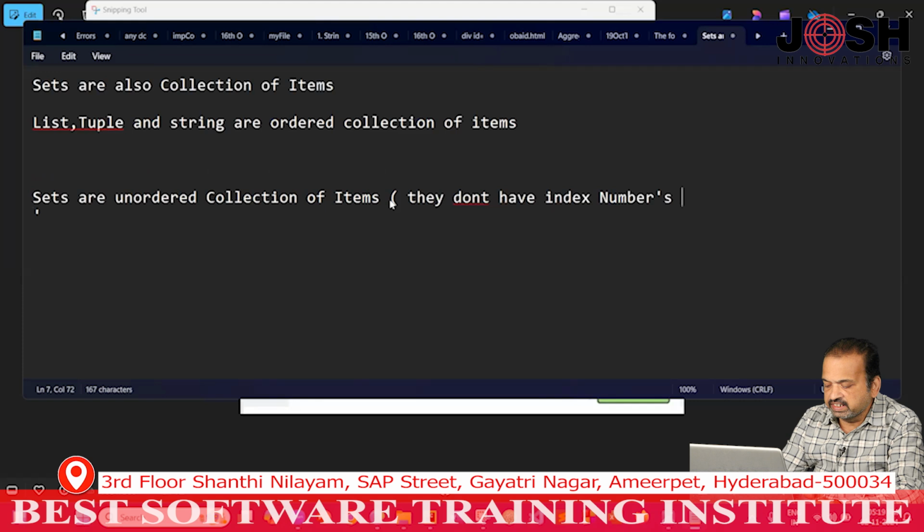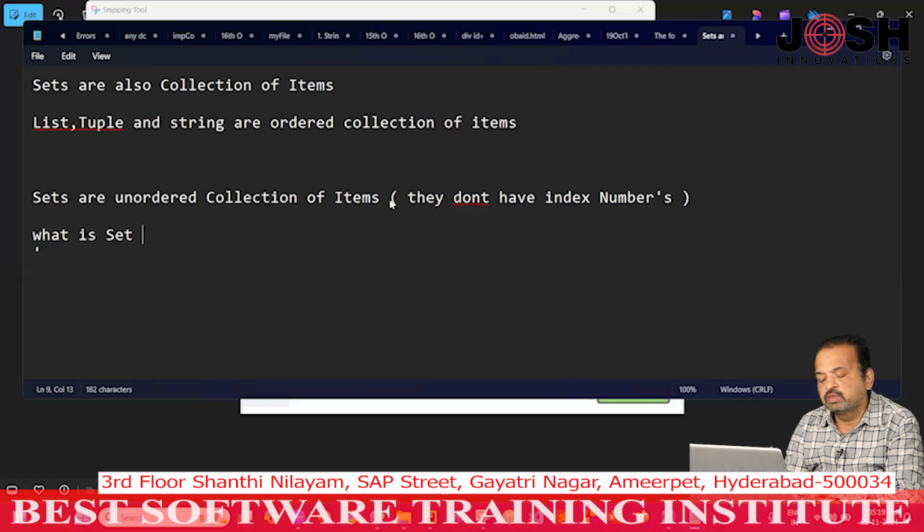Right. So we will see what is a set, what are the four properties of a set, how to create a set, how many ways there are to create a set, and what are the different operations on a set. We will discuss these in this session.